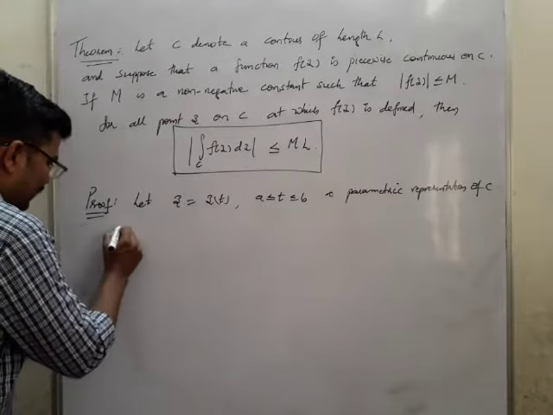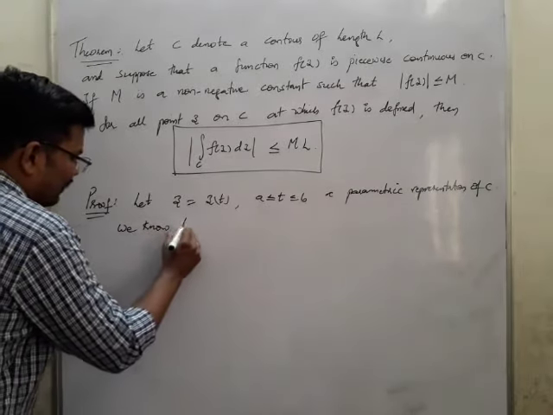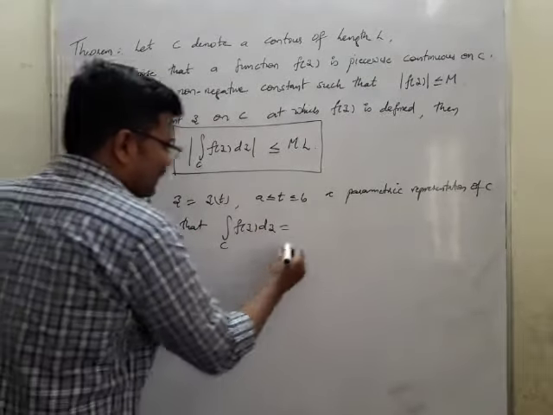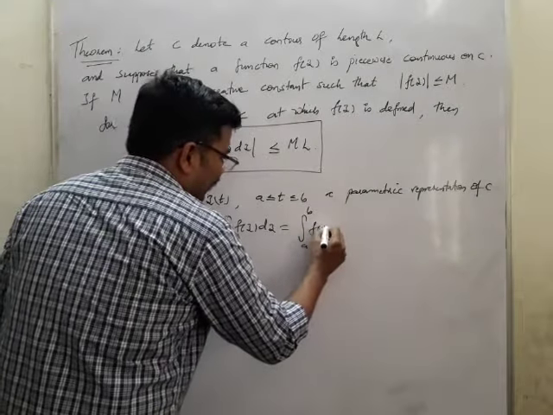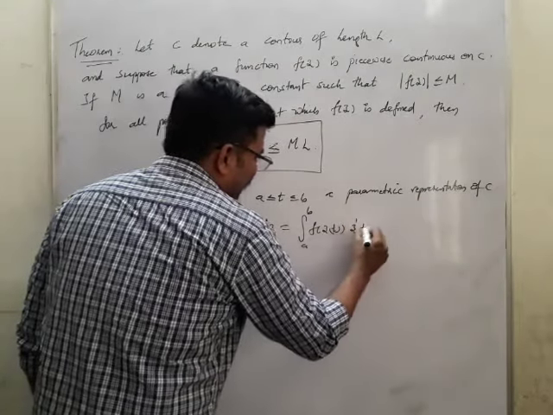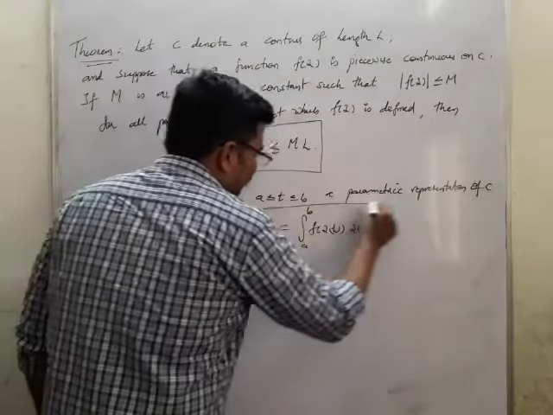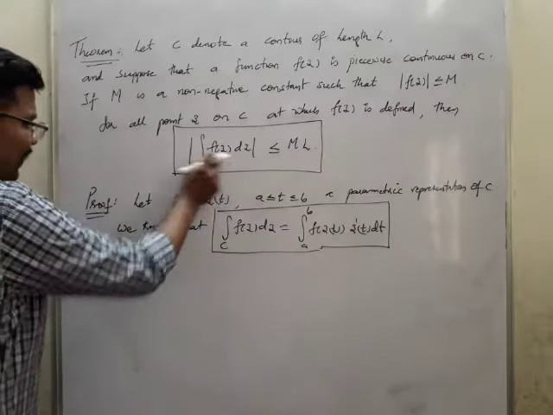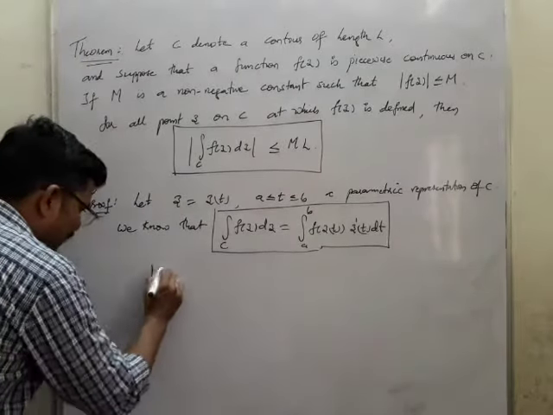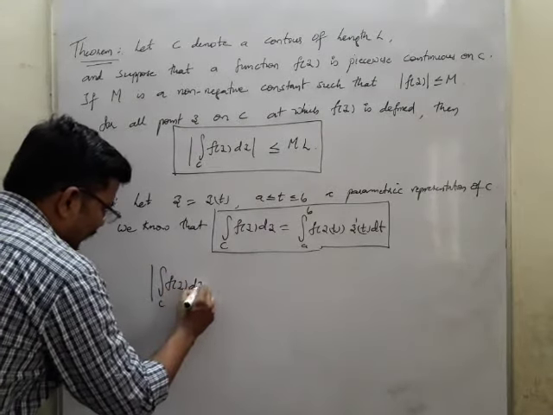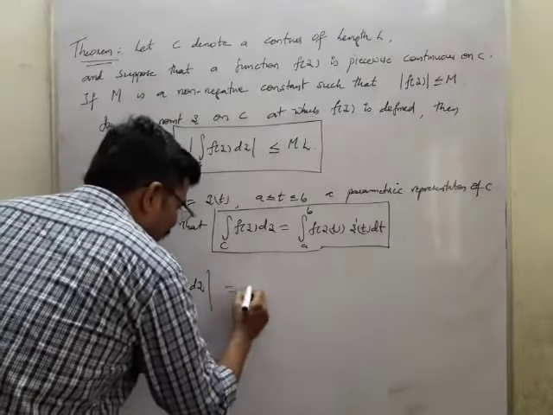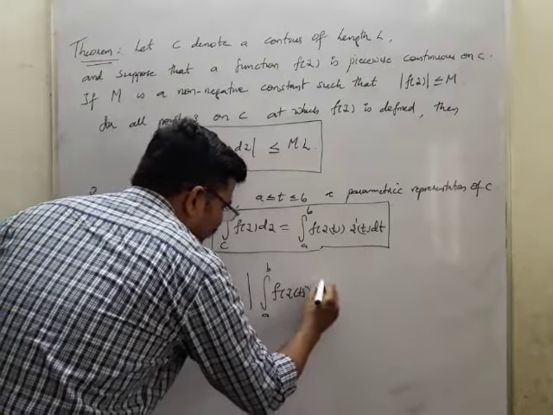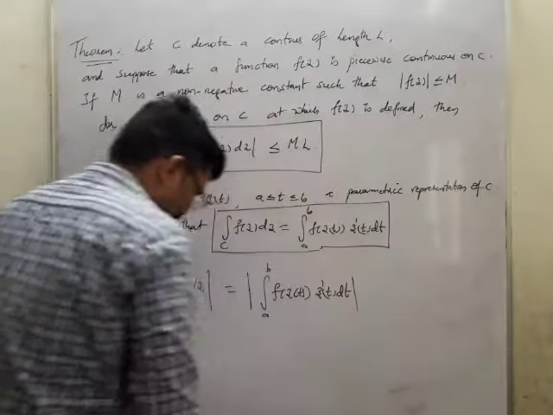We know one formula. Formula is, we know that integral C f of z dz can be taken as integral a to b f of z of t into z dash of t dt. This is the formula which we know already. We have proved this. So first we'll take this one. So therefore, mod integral over C f of z dz is nothing but mod integral a to b f of z of t into z dash of t dt. Now this is what we have.